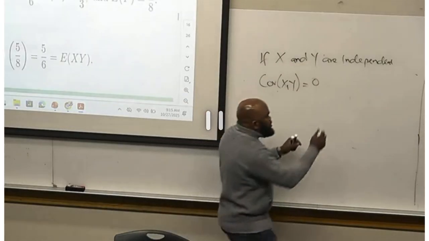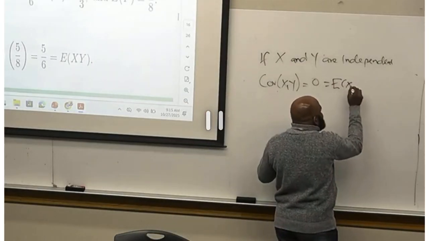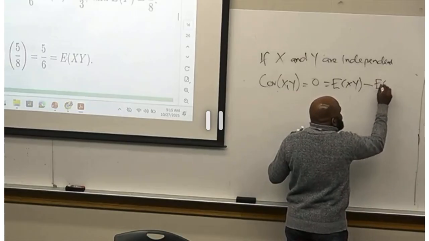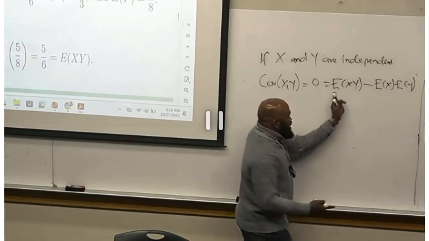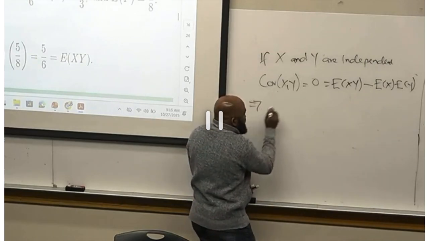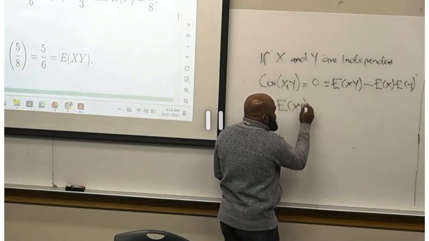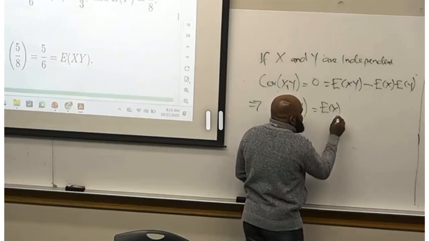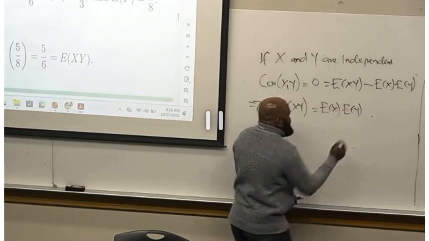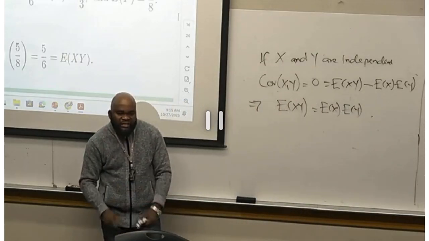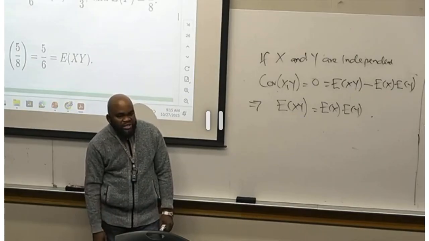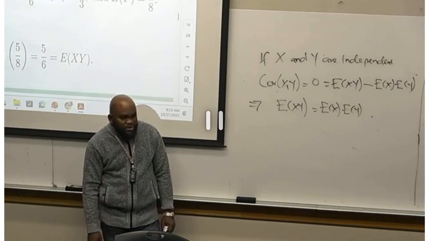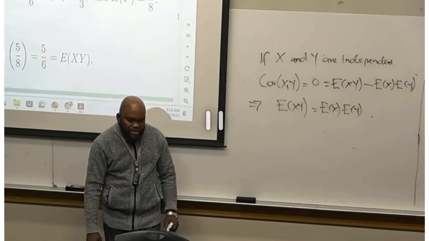And what was the formula of the covariance the other time? Is this guy. In that regard, where this guy equals 0, that implies the expectation of the product will be expectation of s times expectation of y. That is a situation where x and y are independent. The covariance becomes 0. The expectation of the product becomes the product of the marginal means.